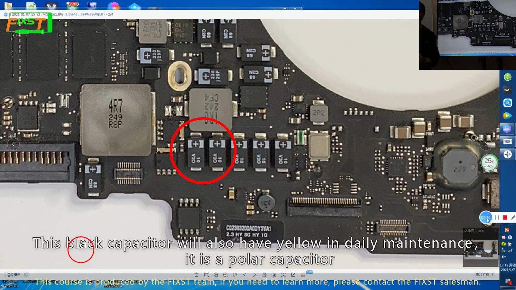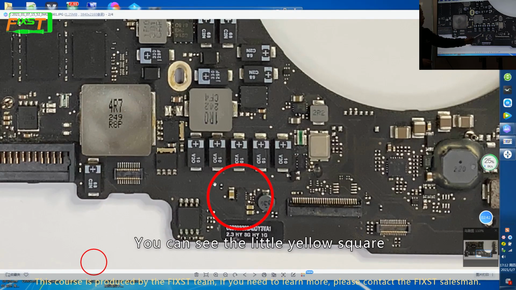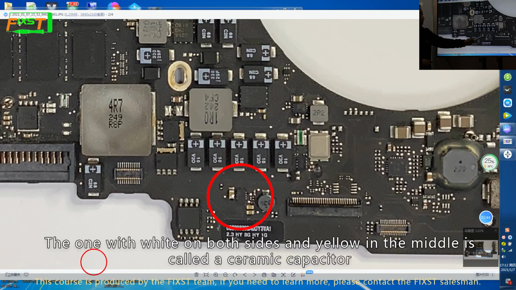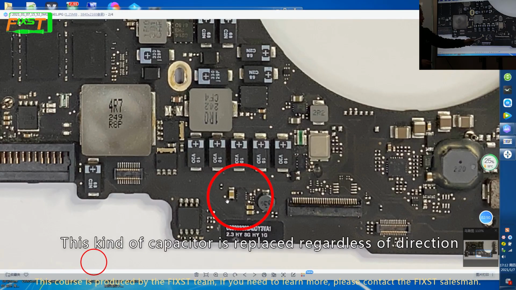This black capacitor will also have yellow in daily maintenance. It is a polar capacitor. You can see the little yellow square. The one with white on both sides and yellow in the middle is called a ceramic capacitor. This kind of capacitor is replaced regardless of direction.